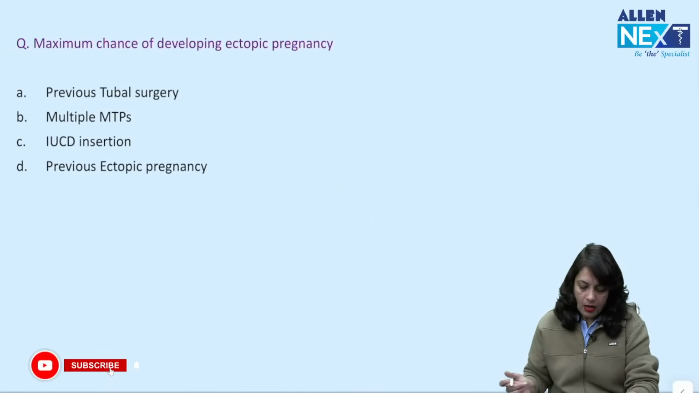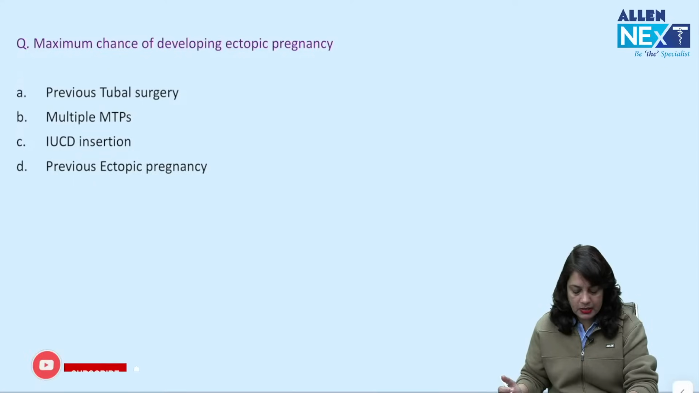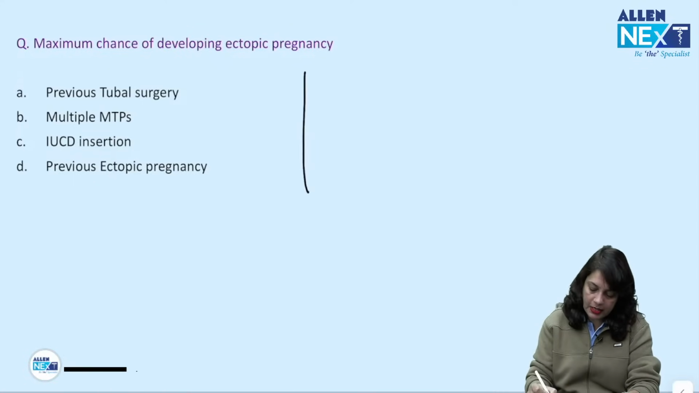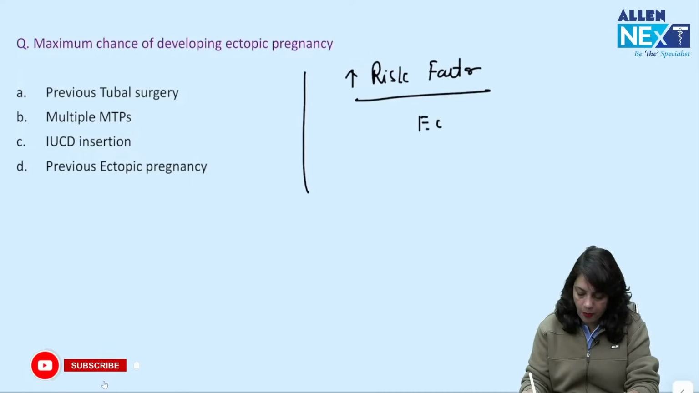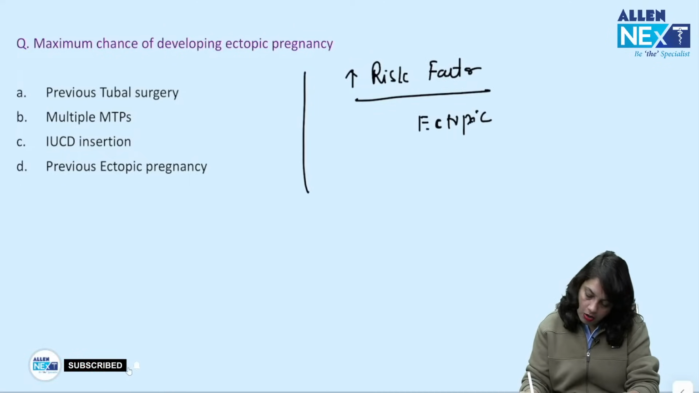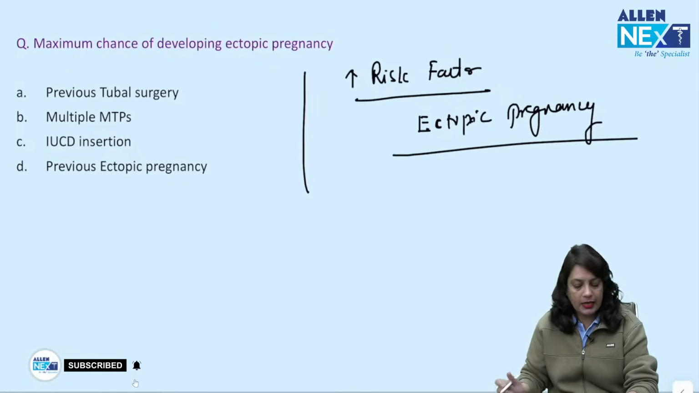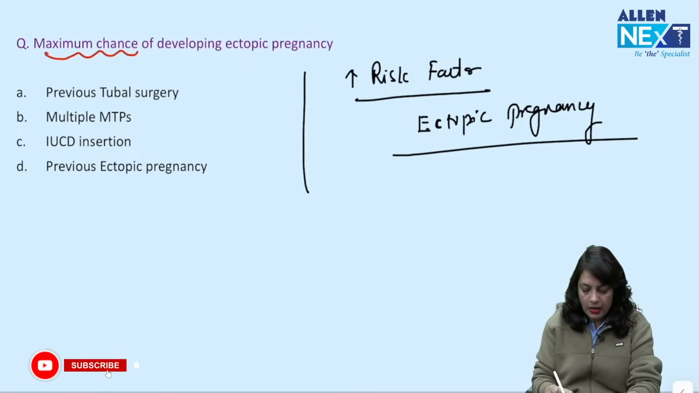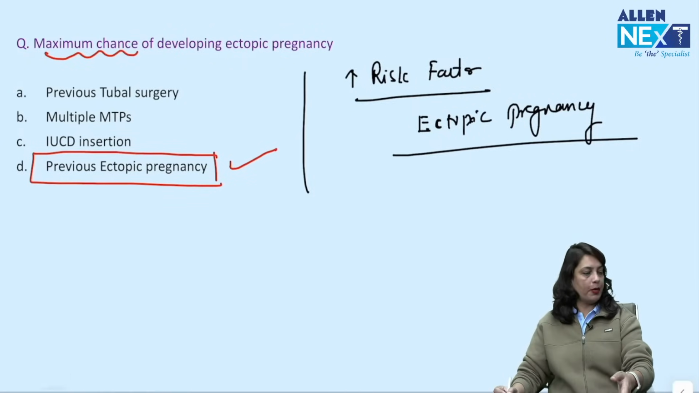Next, maximum chance of developing an ectopic pregnancy: previous tubal surgery, multiple MTPs, IUCD insertion or previous ectopic pregnancy. Frankly speaking, all of these are risk factors for ectopic pregnancy, but when you are asked for the maximum chance of developing ectopic pregnancy, your answer should be previous ectopic pregnancy.